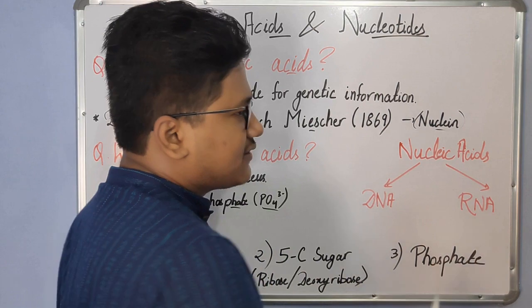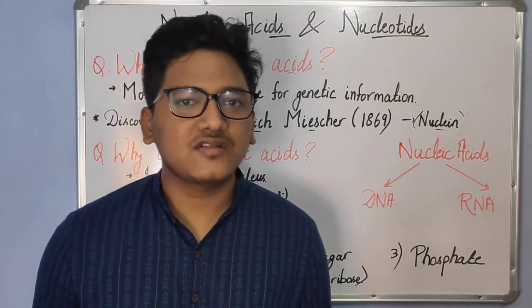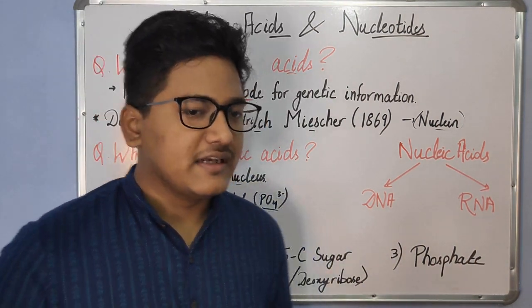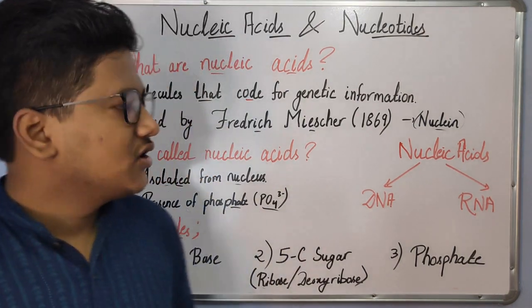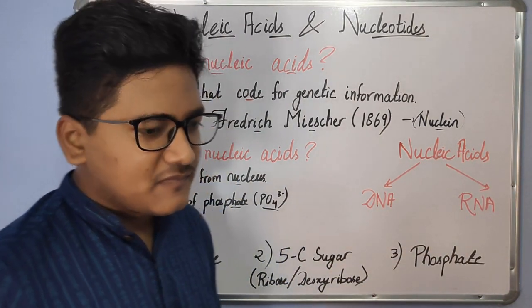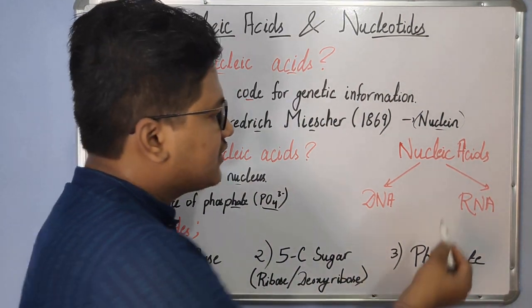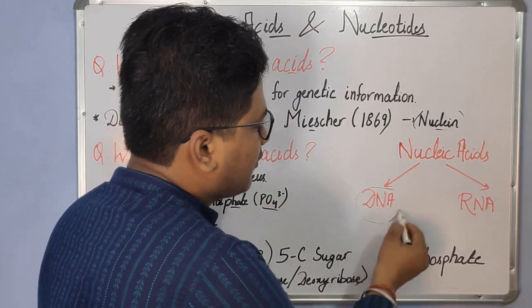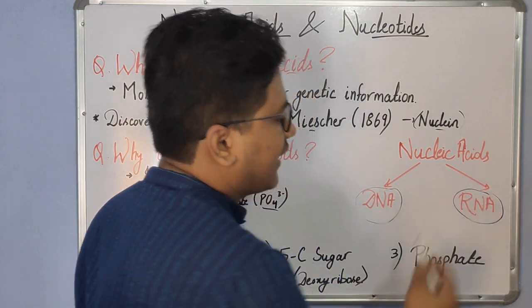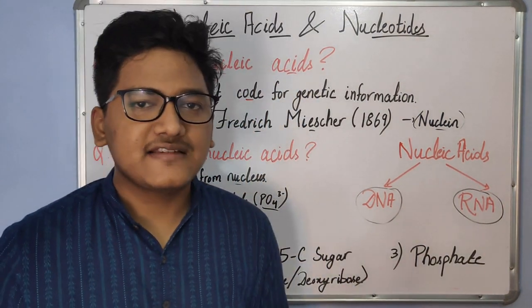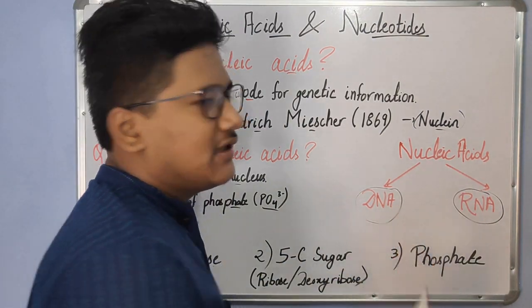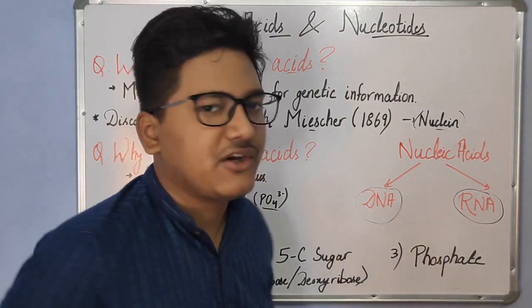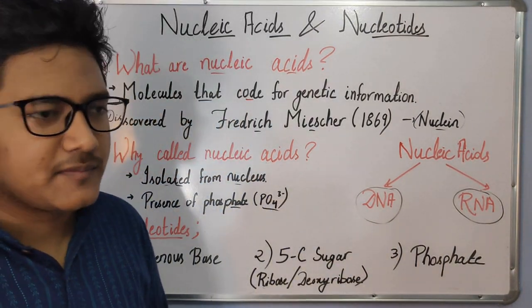So the nucleic acids are basically polymers of nucleotides. That is, many units of nucleotides are joined together to form the nucleic acids. And as I have mentioned earlier, the nucleic acids are present in the form of either DNA or RNA inside the living organisms.